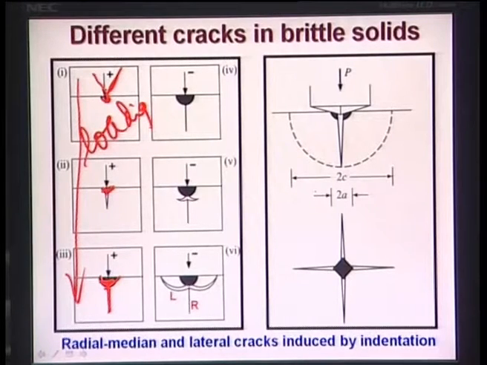Now while unloading, remember this indent is a very sharp indent, so all these things are valid for a sharp indenter. Sharp indenter means something like a Vickers indenter. Vickers is a pyramid type of shape, so Vickers is a sharp indenter. Now during the unloading, at a certain point you see another type of crack start propagating in another direction. Which direction is it? It will be at 90 degrees to that of the radial median crack.